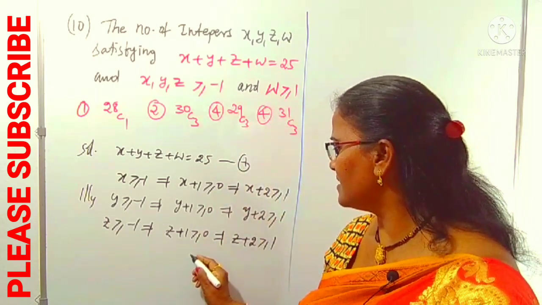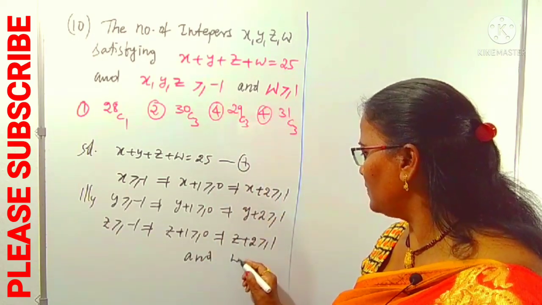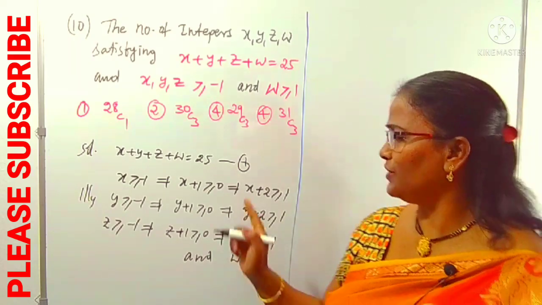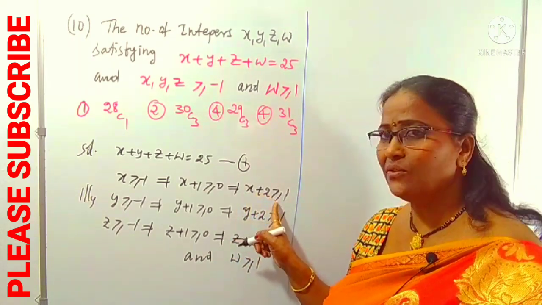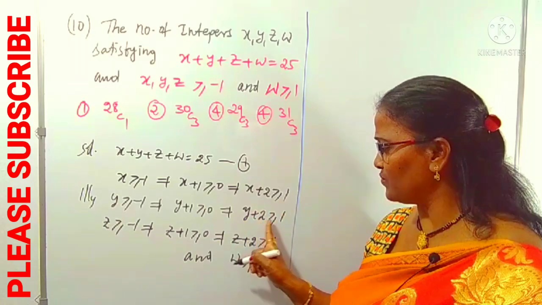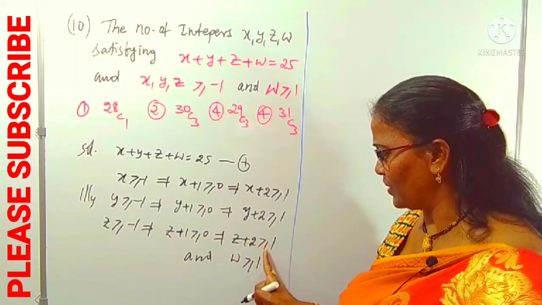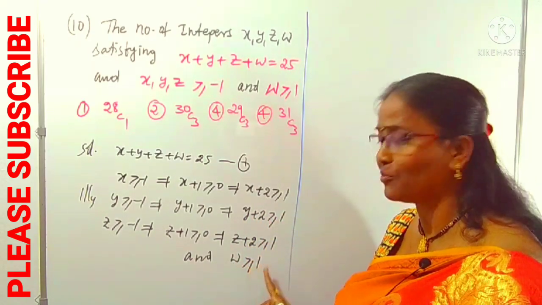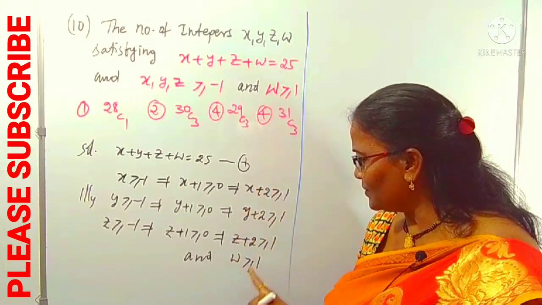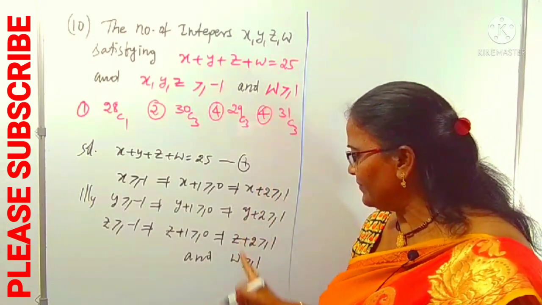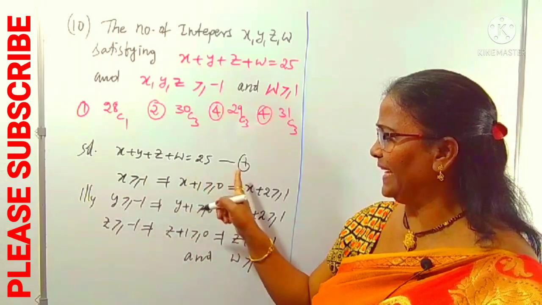And given that w is greater than or equal to 1. Okay, we have x plus 2 is 1 and more than 1, y plus 2 is 1 and more than 1, z plus 2 is 1 and more than 1, w is 1 and more than 1. So you have to consider all these four. These four formations we can collect from equation 1.